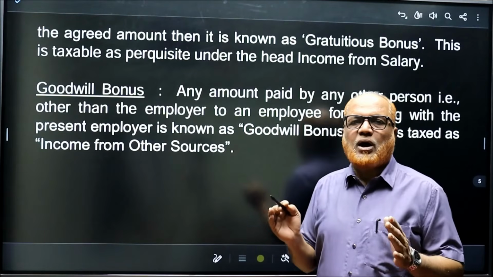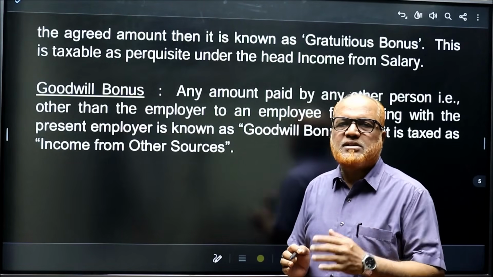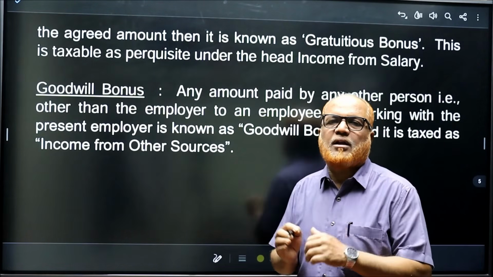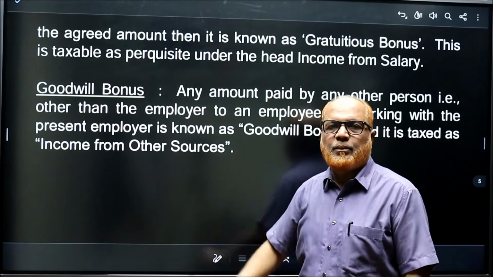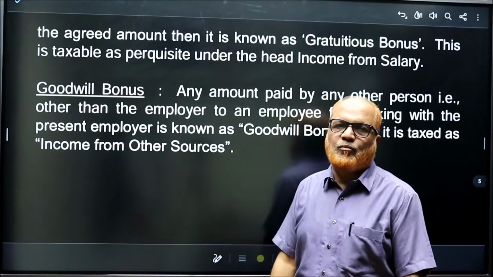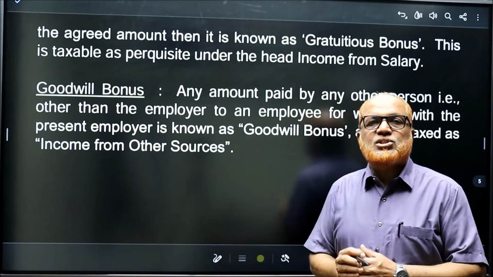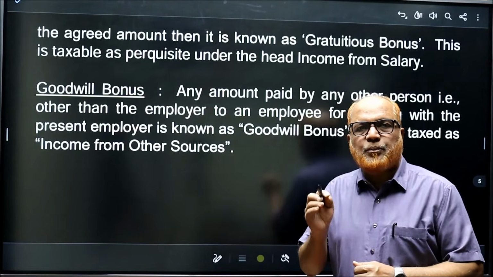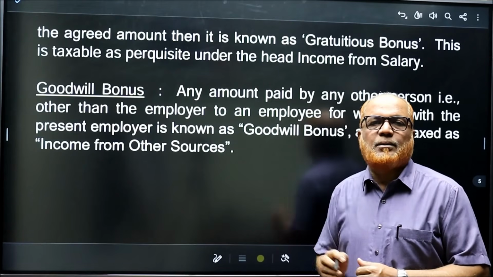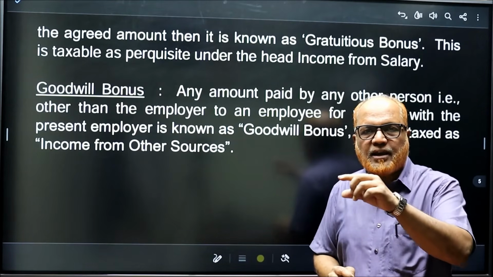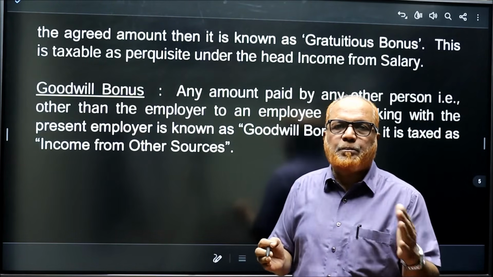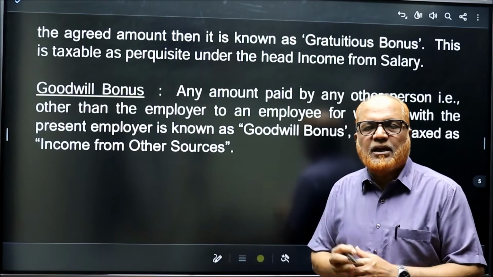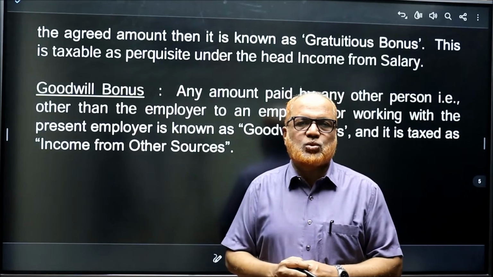So in this video, I have explained what you mean by salary, what are the items that come under salary, what is basic pay, what you mean by bonus, and what is the taxability of bonus. In the next video, I will start the problems on calculating the basic salary. When graded pay scale is given, how to compute the salary during the current previous year, we will take up in the next video.